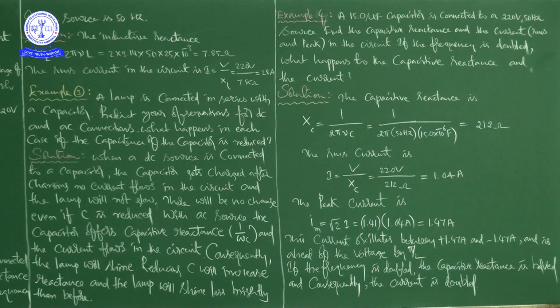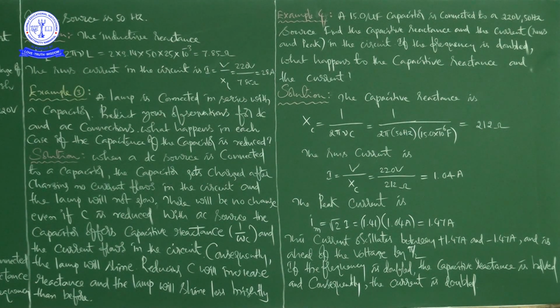If the frequency is doubled, what happens to the capacitive reactance and the current? Okay, first you try, I hope you understood the problem.